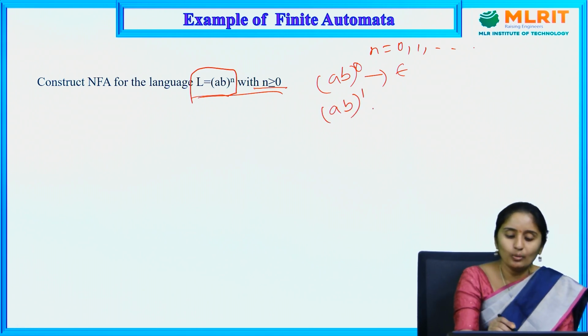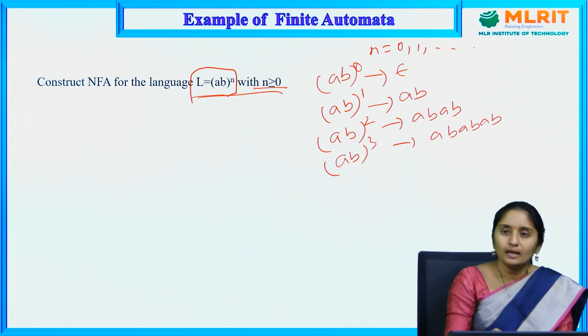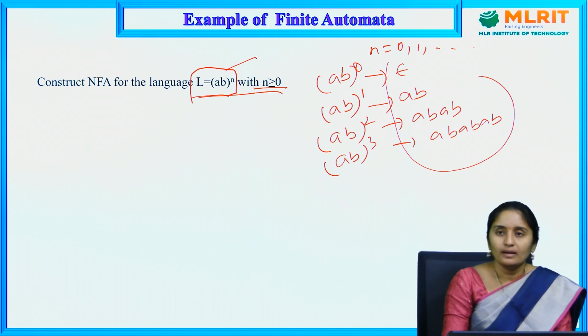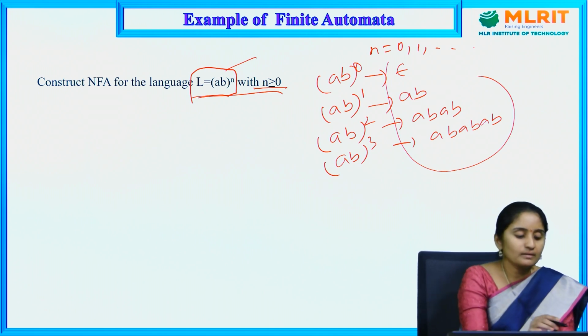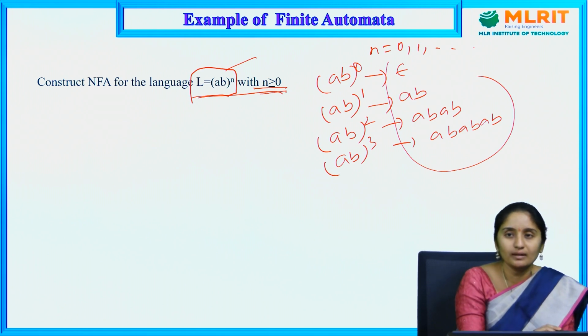Next is (AB)^1, which is AB. (AB)^2 is nothing but ABAB. (AB)^3 is nothing but ABABAB. These are the strings that come for this condition. The difference between the previous one and this one is that there we had N greater than or equal to 1, and here we have N greater than or equal to 0.